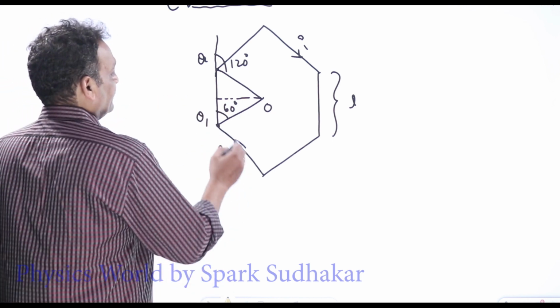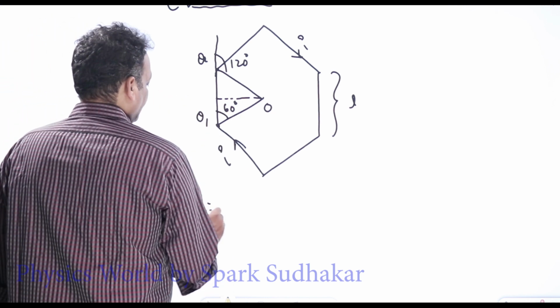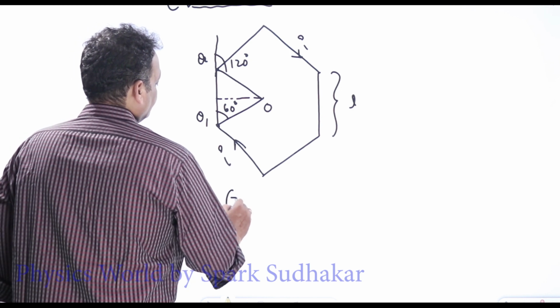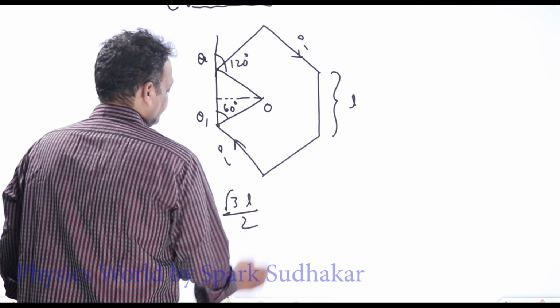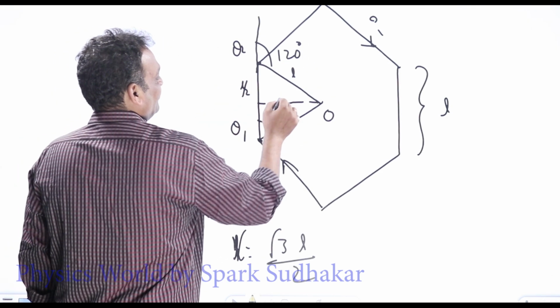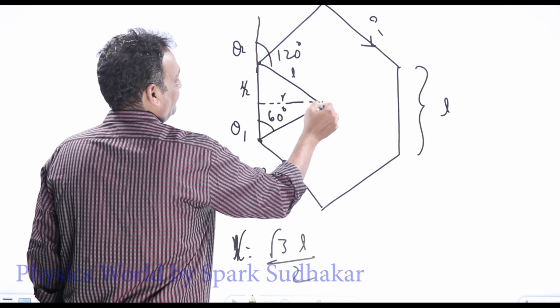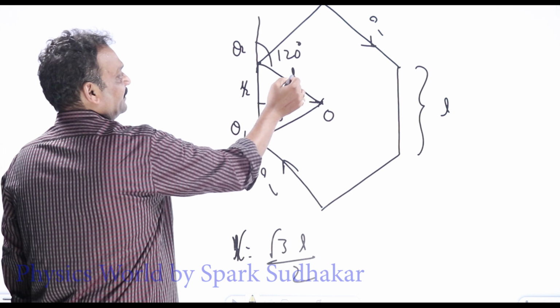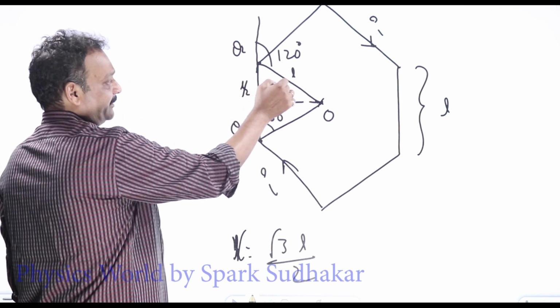So the perpendicular distance R will be equal to root 3 L by 2. This side is L, this side is L by 2. So the perpendicular distance R between this point O and our wire is root of L square minus L by 2 whole square.